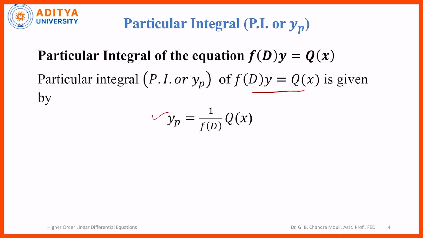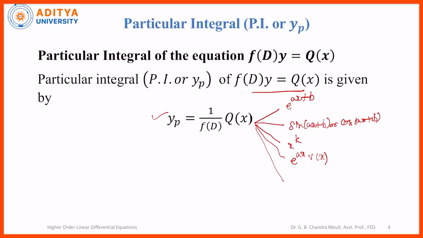Until now, we have seen the case when Q of x is e power ax plus b. We have seen when Q of x is equal to sin ax plus b or cos ax plus b, and Q of x is equal to x power k, a polynomial in x, and Q of x is equal to e power ax into V. Now we'll see the next case where Q of x is equal to x into V of x. So for different functions, we have different rules for evaluating the particular integral.